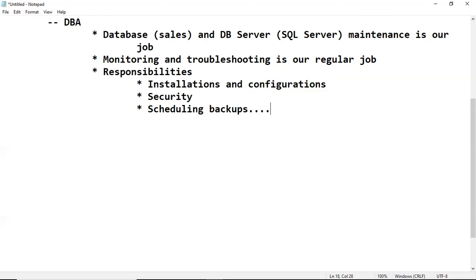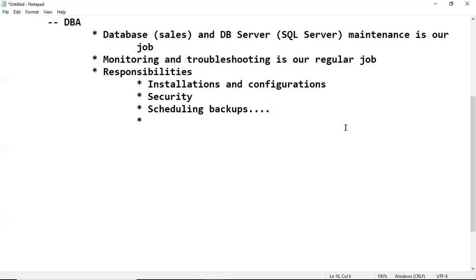Once again, remember, as a database administrator, there's no need to perform the tasks manually. 85% of tasks are automated. We just have to monitor regularly whether all of these are working fine or not. So, scheduling backups is there to provide high security for our data.